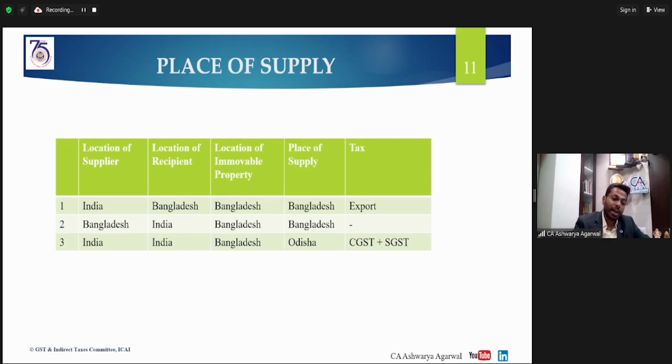GST not applicable. Now NBCC will raise an invoice on the Maldives government, because now NBCC becomes the supplier of service and the recipient becomes the Maldives government, and the location of that immovable property is also in Maldives. In that case also, that becomes an export of service, so GST is not applicable. So these are the types of situations which actually happen and which we need to see in each and every situation, whether that service is provided within your state or intrastate, interstate, or outside India, and how the input tax rate is flowing in that situation.